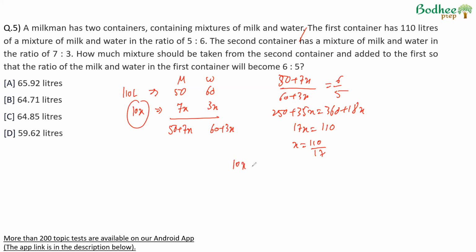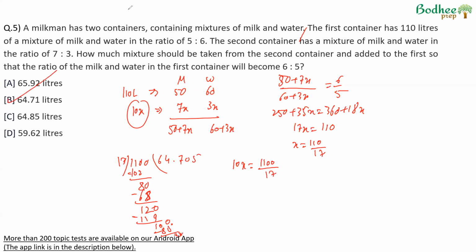So the required answer will be 10x, which will be 1100 upon 17. 17 sixes are 102, minus 80... 17 fours are 68... 17 sevens are 119... 17 fives are 85. And therefore, approximately 64.705, or the closest option, 64.71 liters should be added.